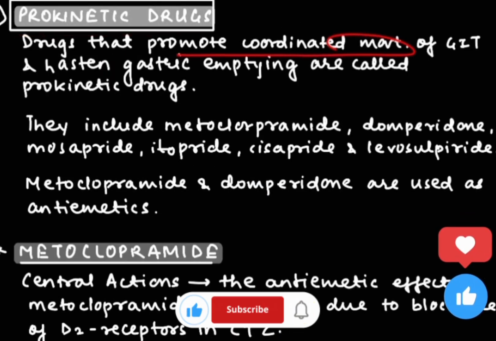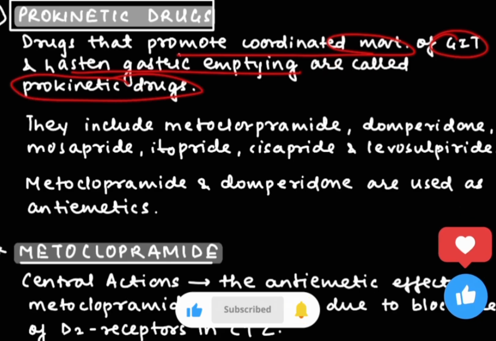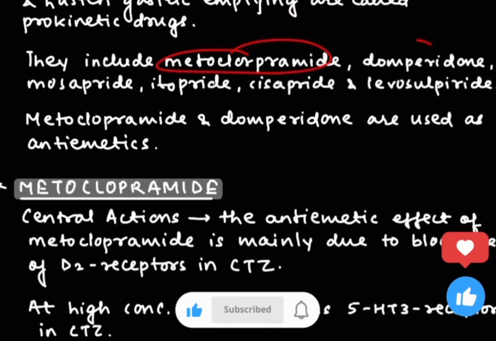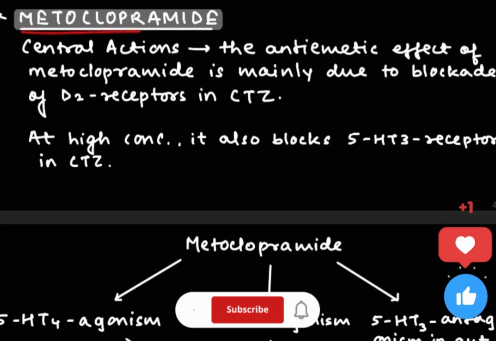These are the drugs which promote the coordinated movement of the GIT and hasten gastric emptying. These are known as prokinetic drugs. The most important prokinetic drugs are metoclopramide and domperidone. To see all these things in detail, first is metoclopramide.